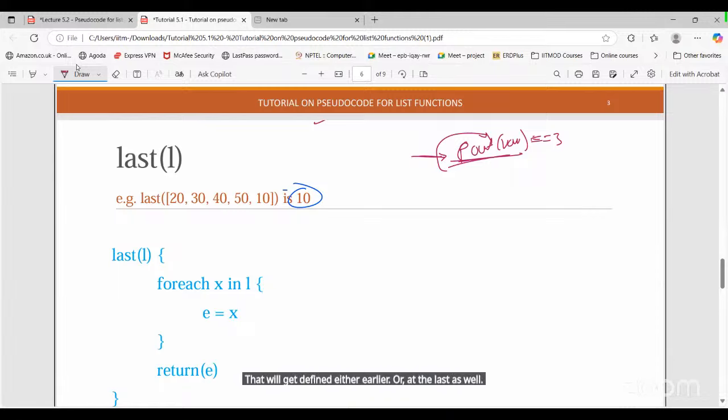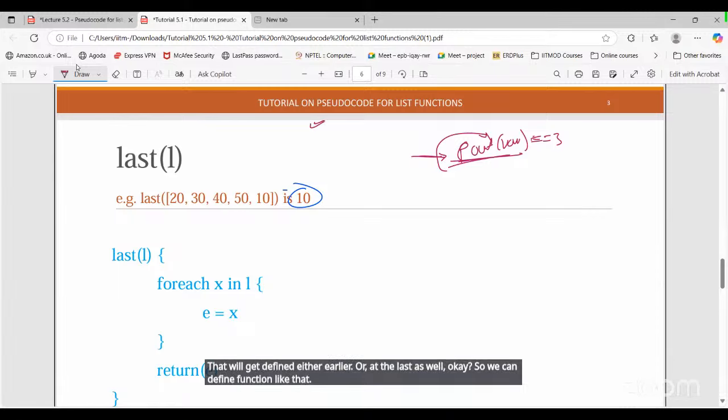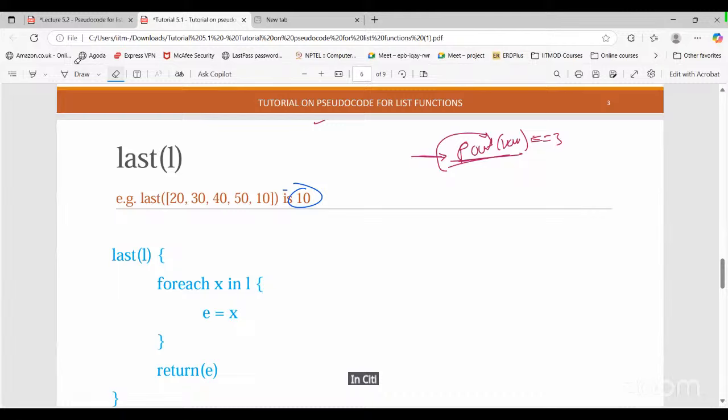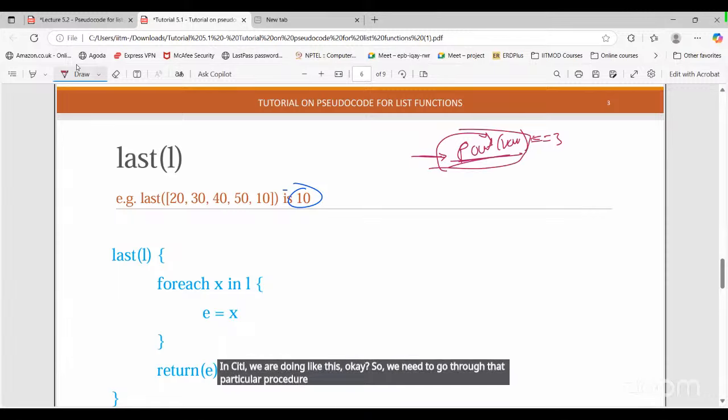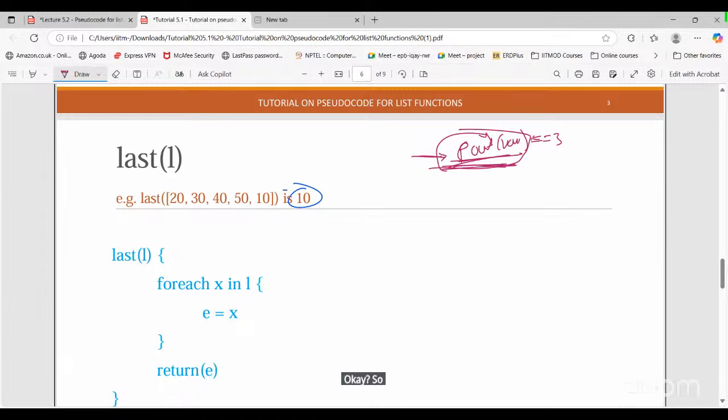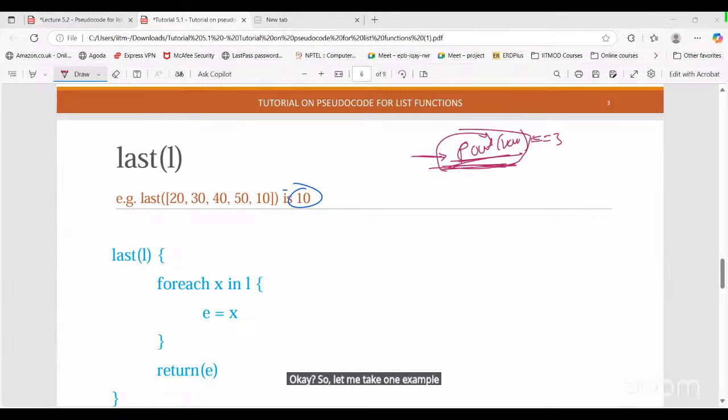So we can define a function like that. In C, we are doing it like this. So we need to go through that particular procedure, see what it is doing, and what it is going to return, and then put the value here. So let me take one example that will be much clearer.